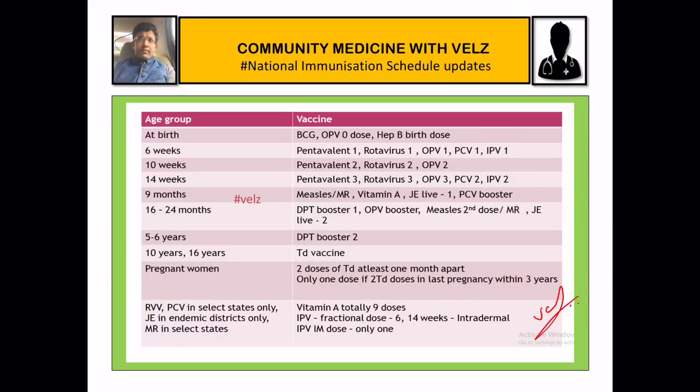At 9 months, measles and rubella vaccine, vitamin A, Japanese encephalitis first dose and then PCV booster. At 16 to 24 months, DPT booster 1, OPV booster, MR second dose, then JE vaccine second dose. Then 5 to 6 years, DPT booster 2, and then at 10 years, TD vaccine, 16 years, TD vaccine. Pregnant women, 2 doses of TD at least 1 month apart. If the last pregnancy was within past 3 years, only 1 dose is enough.